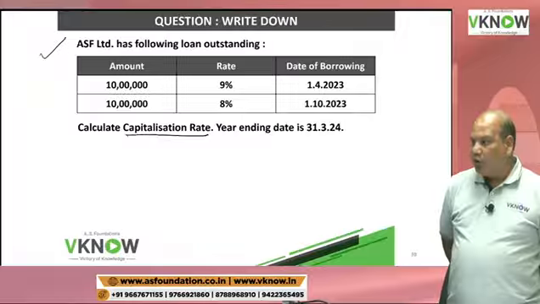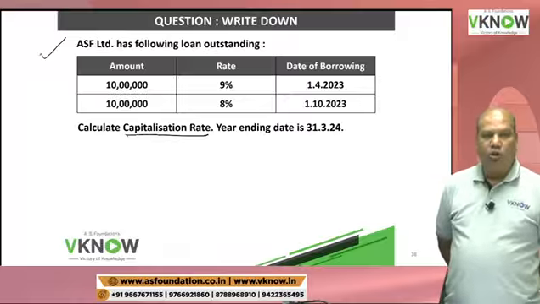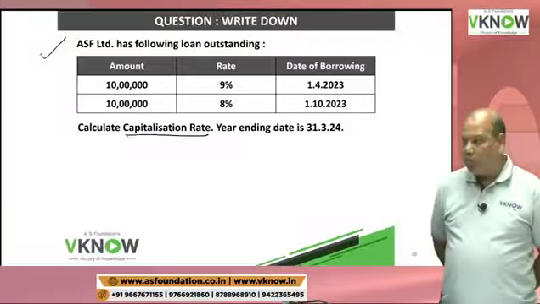So we have two borrowings here. Once you understand two borrowings, then it doesn't matter whether in the question two or three or five borrowings are given, because the logic will be the same for all types and numbers of borrowing.